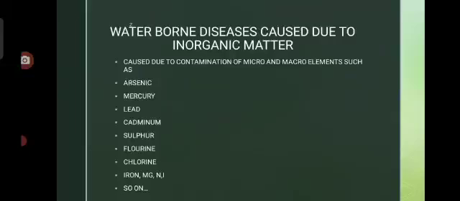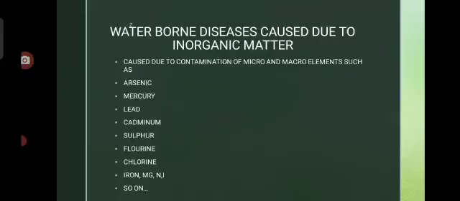Next one is chlorine. Chlorides are different from chlorine. I'll tell you what chlorine is when we talk about water quality tests. During the treatment process, if too much chlorine gets into the water, irritation in the intestinal mucous membranes will occur.